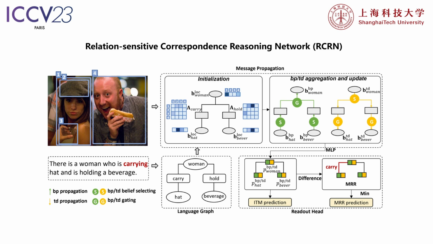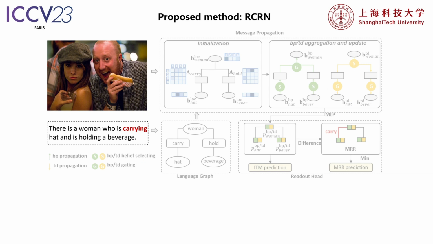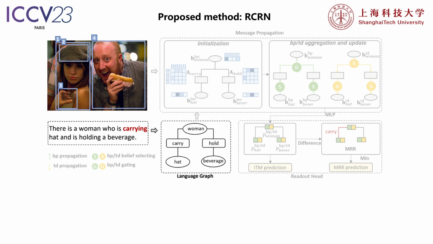To tackle the task, we develop a unified and generalizable framework called Relation-Sensitive Correspondence Reasoning Network, which first computes the initial representation of the linguistic and visual components, and then utilizes a context-aware correspondence reasoning network for final match predictions. The slide shows an overview of our inference process, which will be explained in the following. Given an image and an expression, we first generate visual and linguistic candidates by utilizing a detector and a language parser, and compute their respective representations. The parser also produces a language graph for the subsequent reasoning.